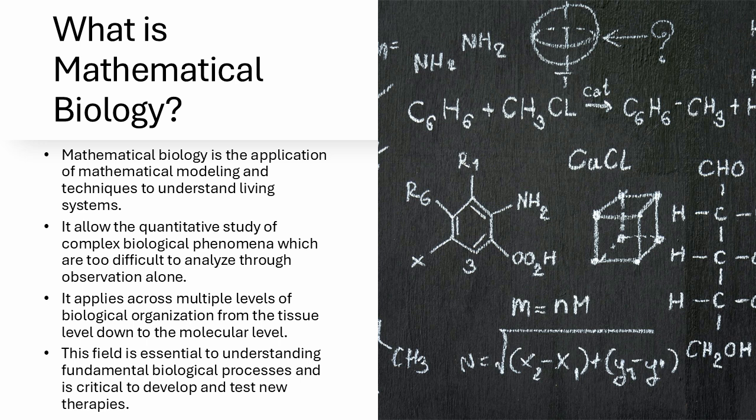That's the promise of personalized medicine. So instead of a one-size-fits-all approach, we could have treatments specifically designed for each patient. Precisely. Mathematical biology is also crucial in drug development. By modeling how drugs interact with their targets, we can design more effective drugs with fewer side effects. We can even simulate how a drug will work in the body before testing it in a lab.